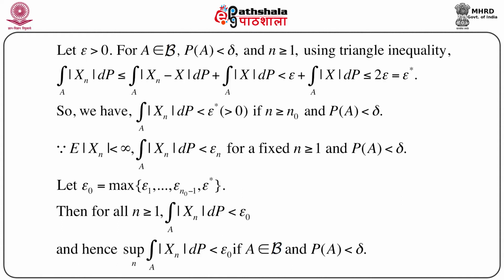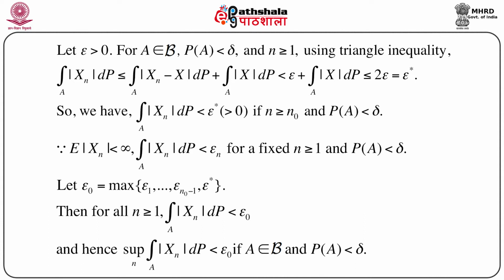Now you take epsilon greater than 0, then for any set A belonging to the script B, the sigma field generated by the class of subsets of omega, we consider such A such that probability of A is less than delta, for an arbitrarily small positive quantity, and for n greater than or equal to 1 we use the triangle inequality again, so that we get integral of |Xn| dP over A is less than or equal to integral of |Xn - X| dP over A plus integral of |X| dP over A.